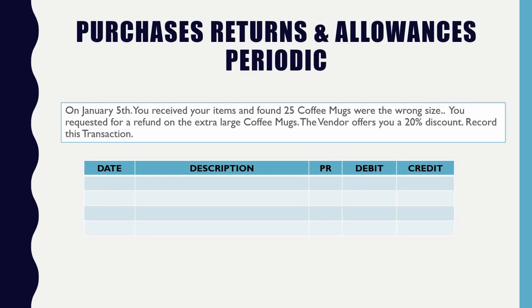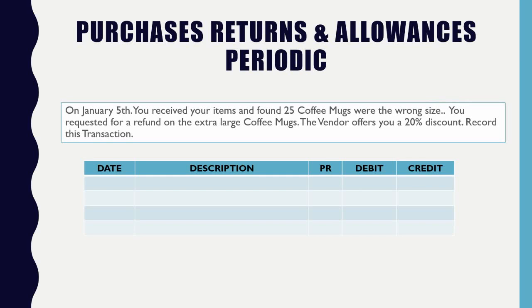So now we need to journalize that we are accepting this 20% discount for their mistake because they shipped us the wrong product. So how are we going to journalize this? So let's think about it.